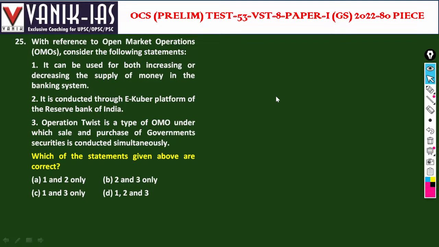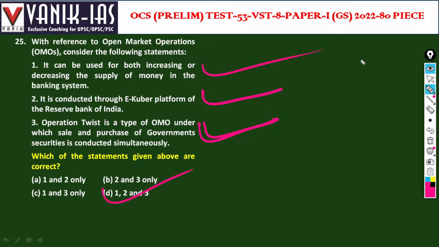With reference to open market operations, OMO, consider the following statements. It can be used for both increasing and decreasing the supply of money in the banking system. Open market operations are conducted through the e-Kuber platform of the Reserve Bank of India. Operations involve the sale and purchase of government securities. So all the statements are right. That is open market operations.